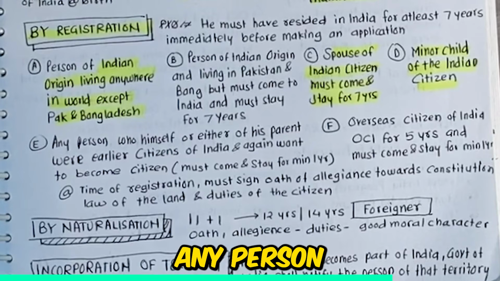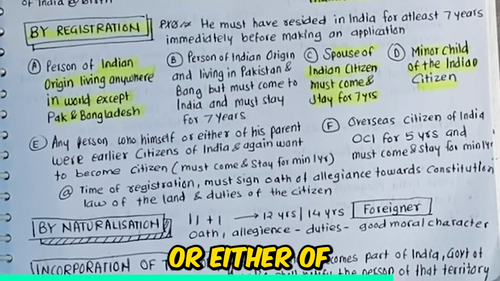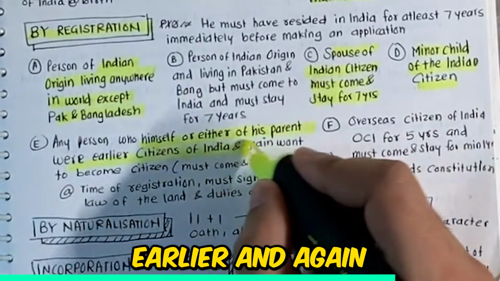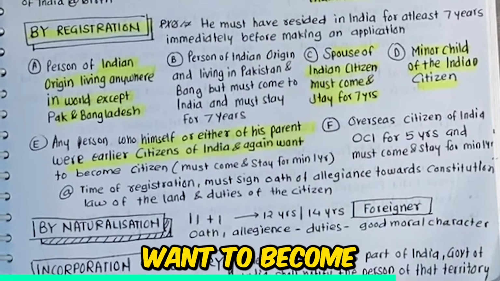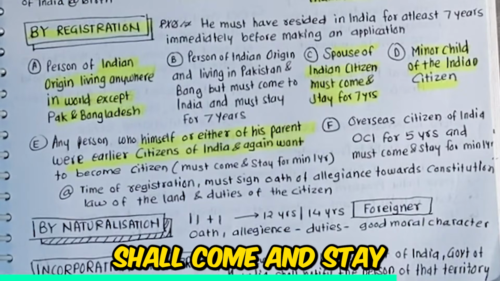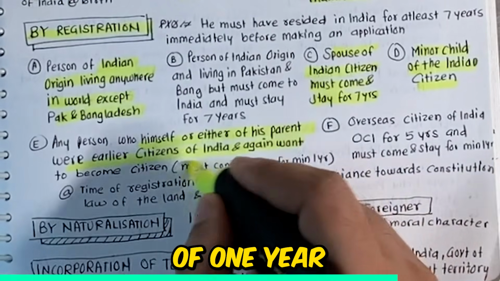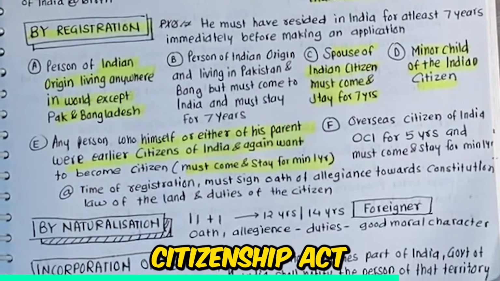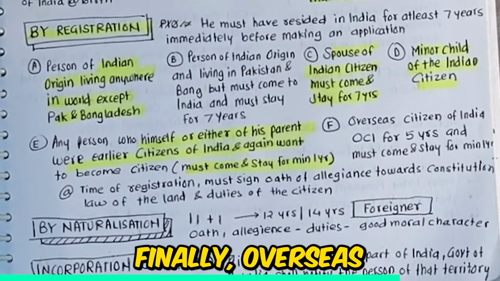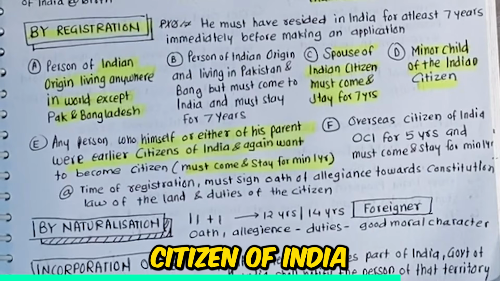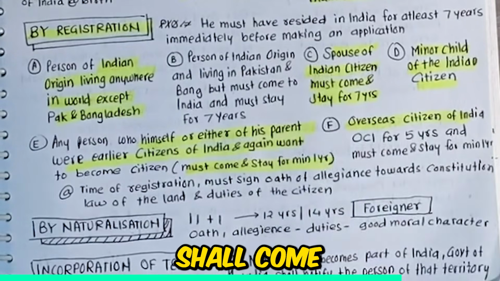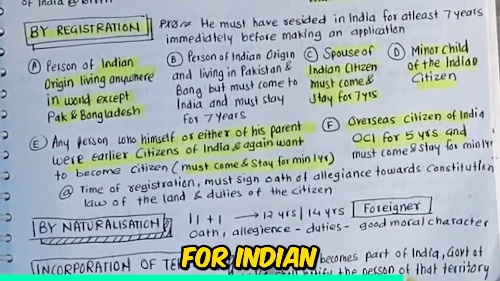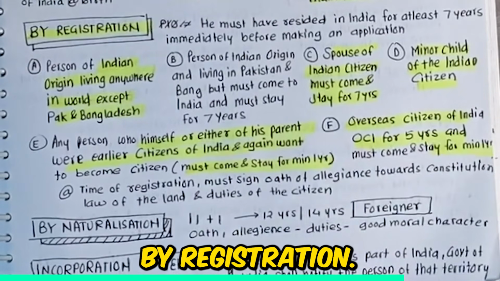Fifth, any person who himself or either of his parents was an Indian citizen earlier and again wants to become a citizen shall come and stay for a minimum of 1 year to become an Indian citizen under the Citizenship Act by registration. Finally, an overseas citizen of India for 5 years shall come and reside for a minimum of 1 year before applying for Indian citizenship by registration.